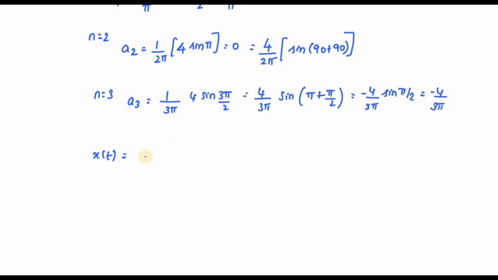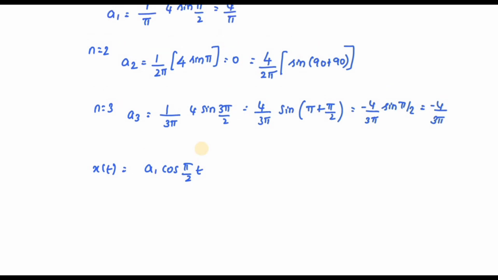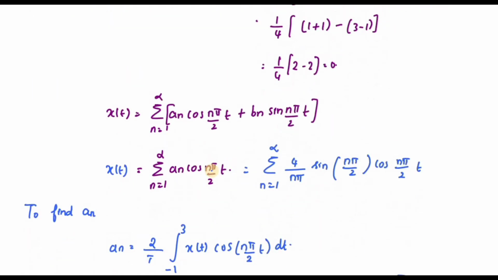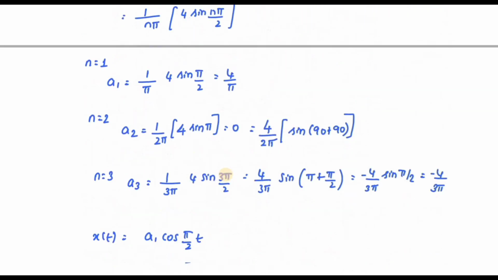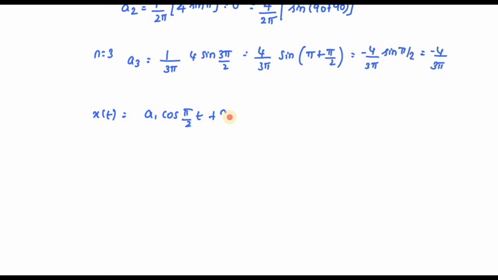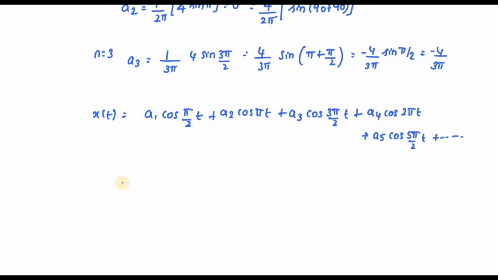So this x of t, I can write it as a1 cos pi by 2 of t plus a2 cos pi t plus a3 cos 3 pi by 2 of t plus a4 cos 2 pi of t plus a5 cos 5 pi by 2 of t, and it just goes on.